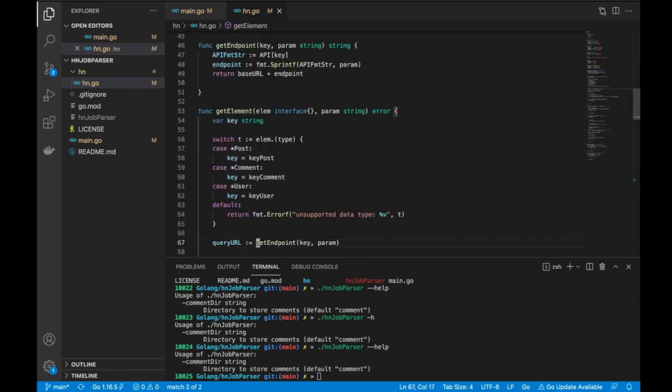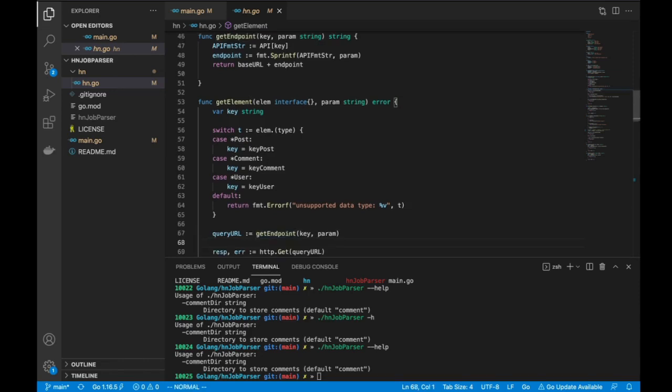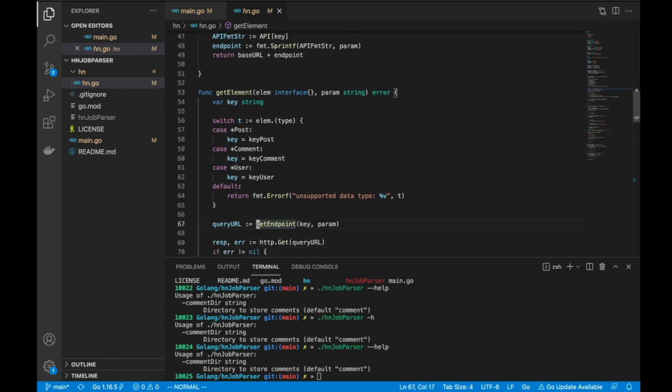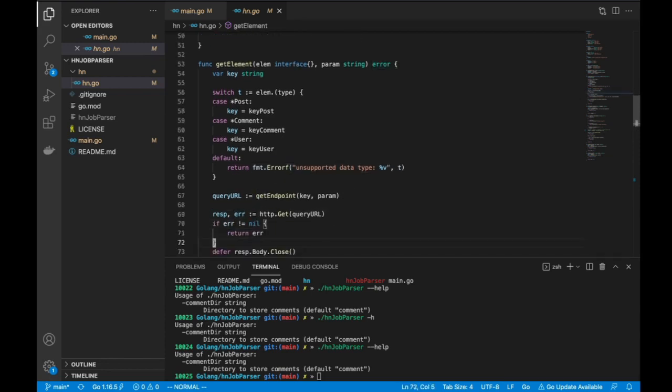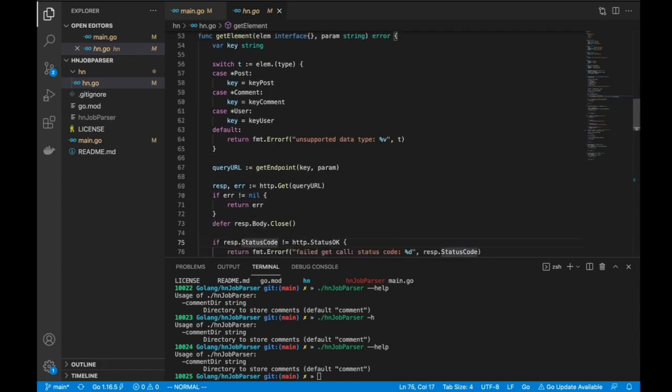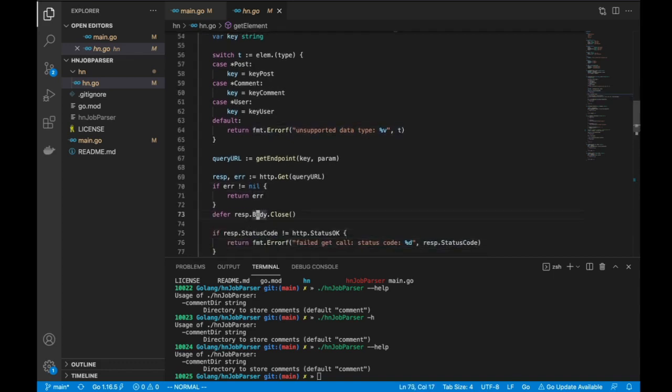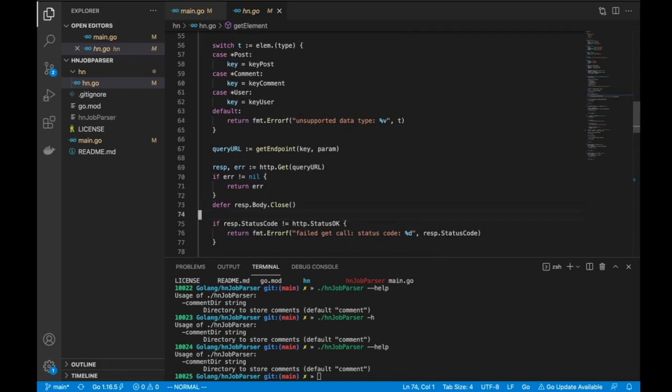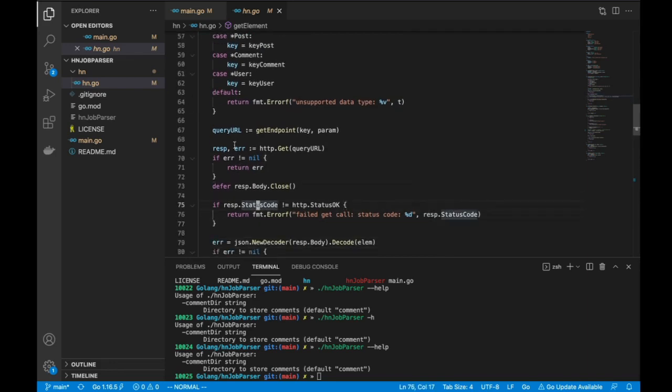Nice. And I get the endpoint that I'm interested in. All right. So coming back, let's look at a call to get element and trace it all the way back to creating the query string. Yeah, I'll get there. Let me just cover this. And once you have the endpoint, you're just going to make a get call. I'll just do a quick sanity check. I'll get the body. I'll just come to this later. I'll check if there's any error, and if the response code is 200. If that is not the case, I'm just going to return error. And if there is no issue, then I'm going to use the response that I've received.